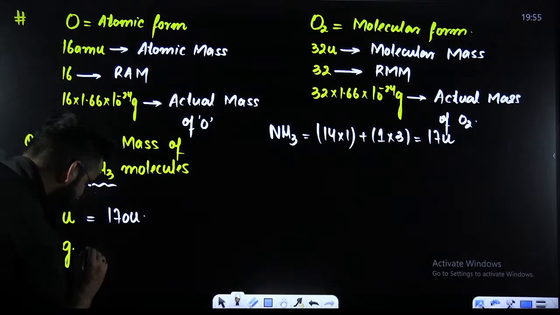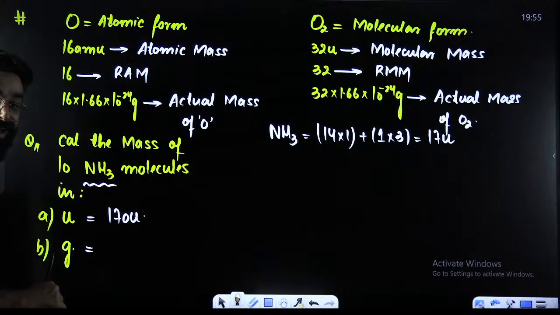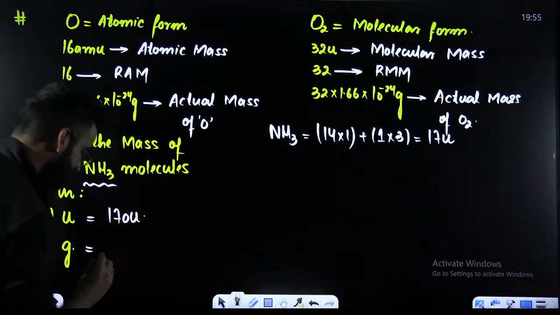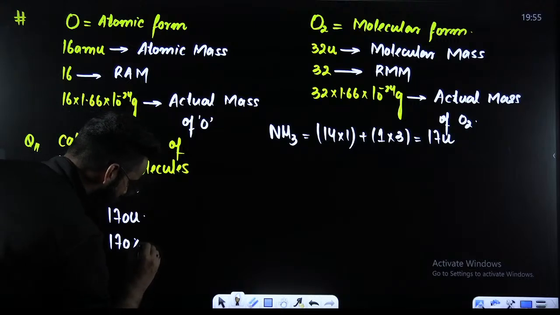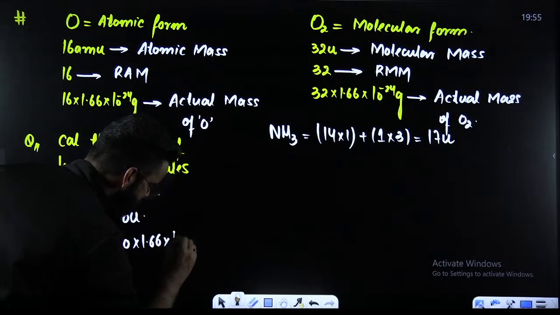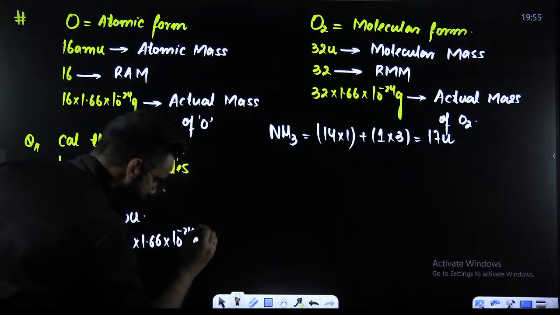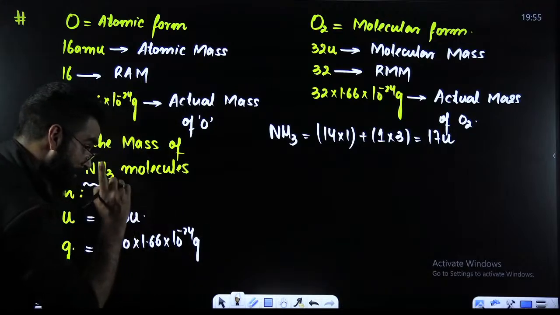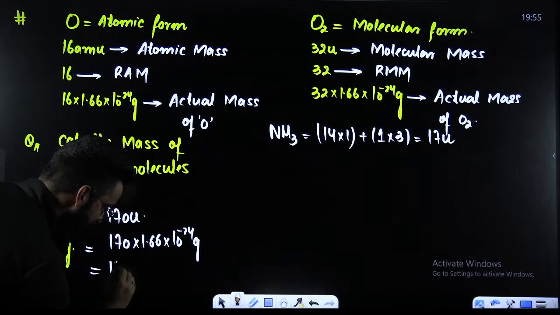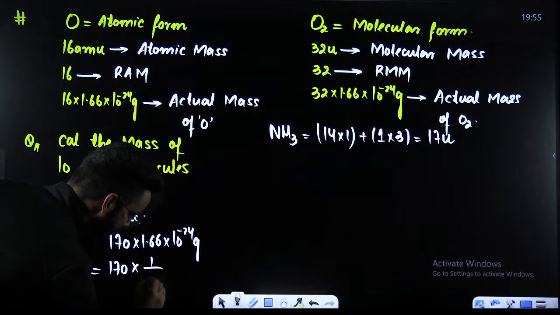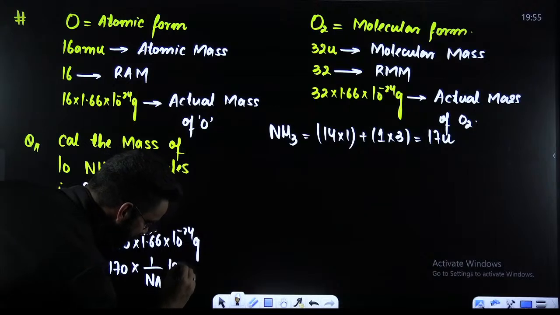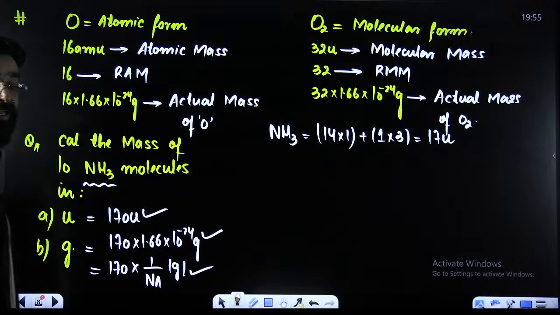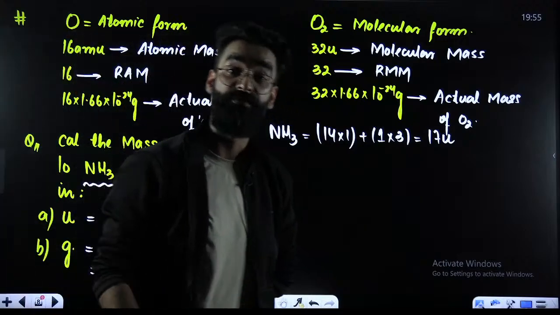Now, what will be the mass of 10 ammonia molecules in grams? This 170 U, you can break it as 170 multiplied by 1 U. And instead of 1 U, you can write 1.66 into 10 raised to the power minus 24 grams. This is the mass of 10 ammonia molecules in grams. Or you can write it like this as well: 170 multiplied by 1 upon Na grams. Right? I believe this is absolutely clear to every one of you.